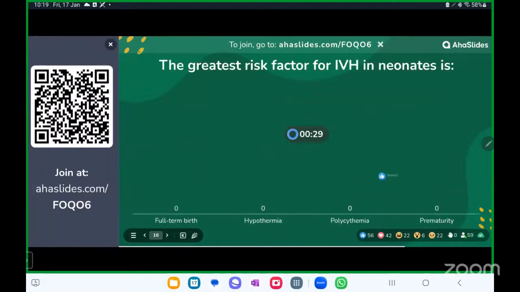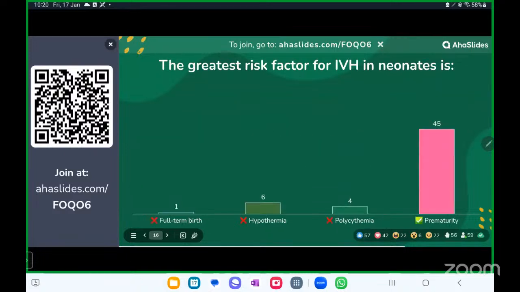All right. Your eighth question. What's the greatest risk factor for intraventricular hemorrhage in neonates? Come on, guys, you have four options, and one of these is very important. It is also found around 32 to 34 weeks. That is the time when the germinal matrix gets matured. Once this germinal matrix is formed, the risk of IVH decreases.